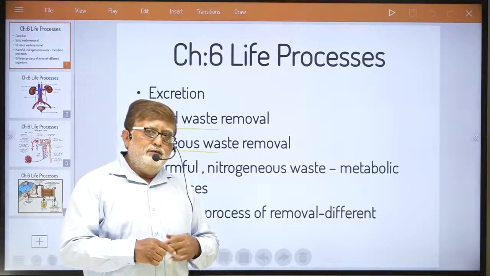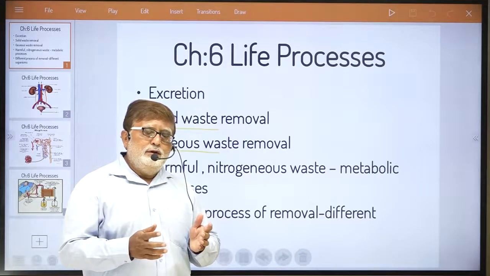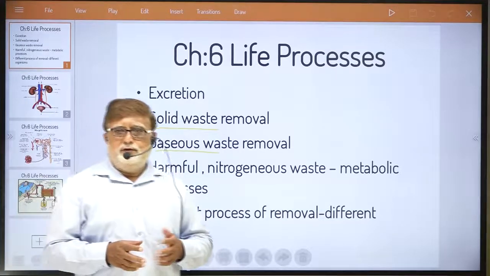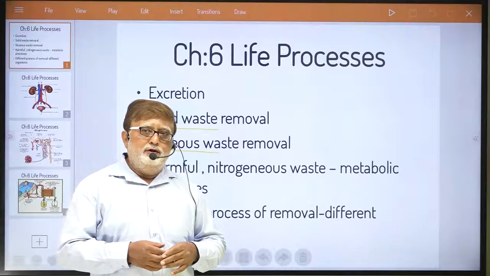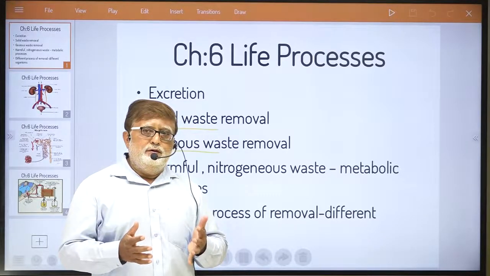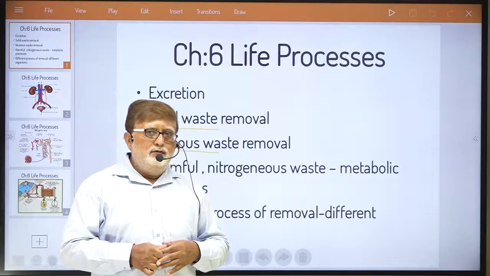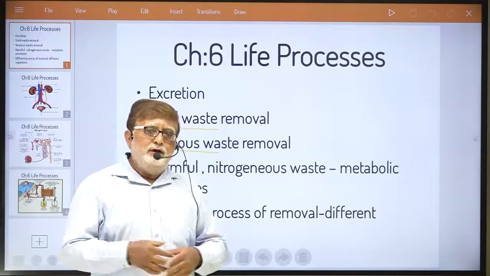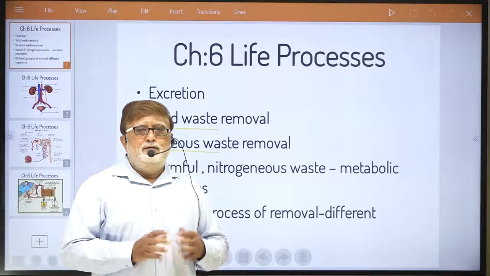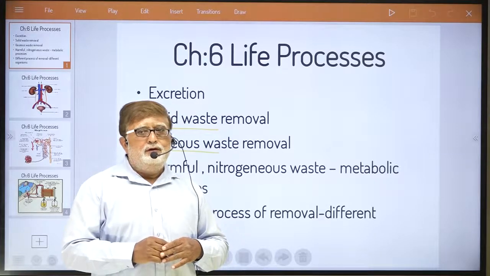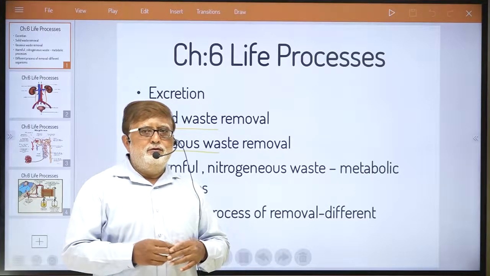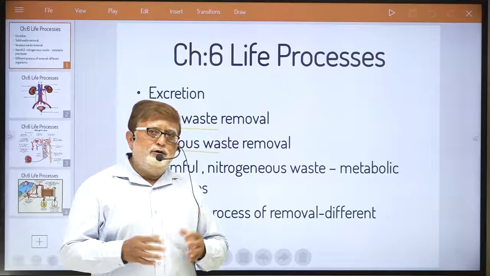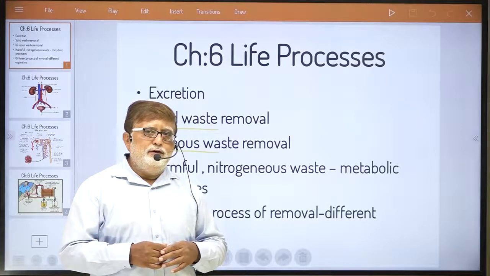Similarly, dear student, the removal of solid waste and the removal of gaseous waste easily occur in our body, and we have a specific organ system designed for that. For removal of solid waste, we have the human digestive system, and for removal of gaseous waste, in most multicellular complex animals, we have a particular organ system known as the respiratory system.